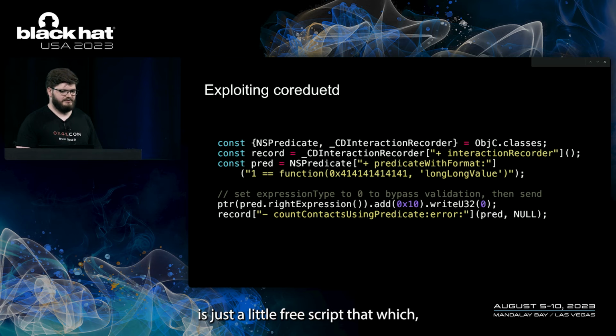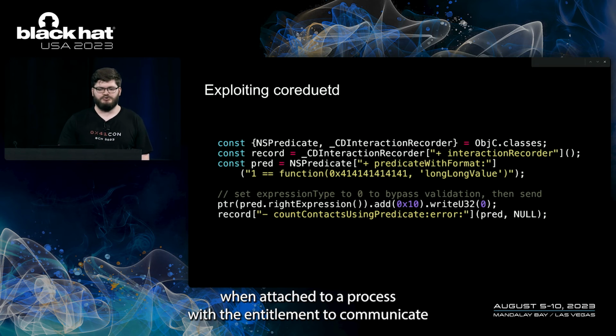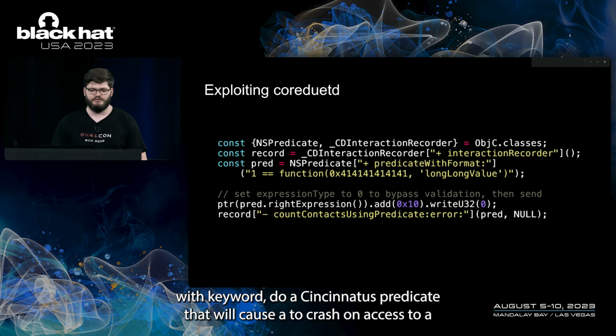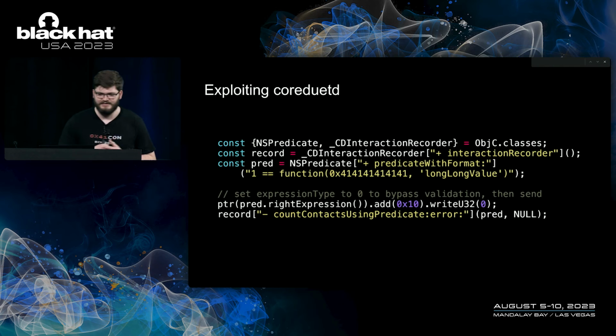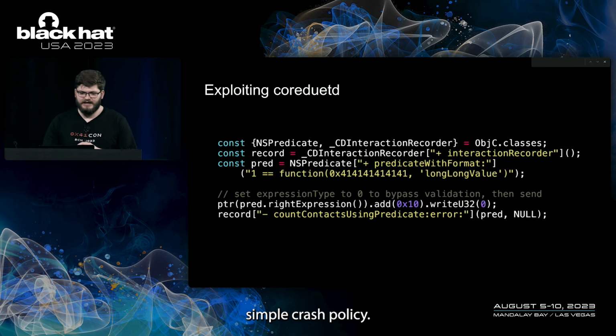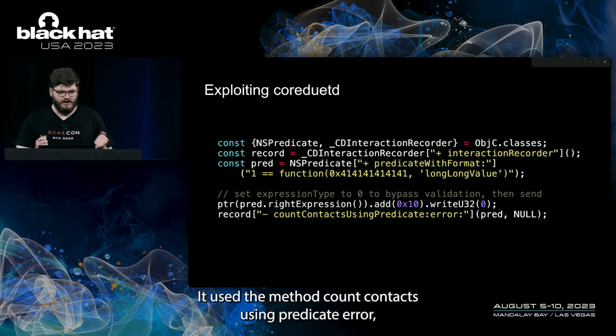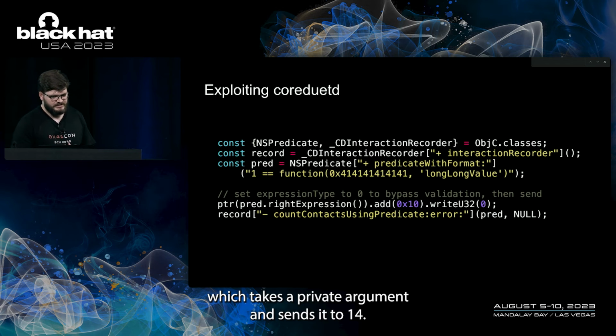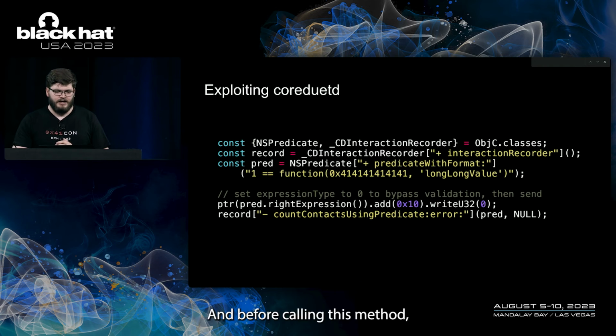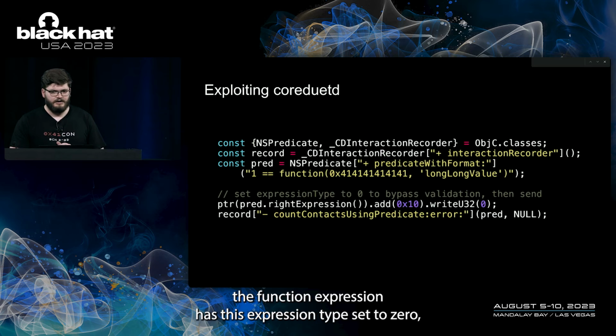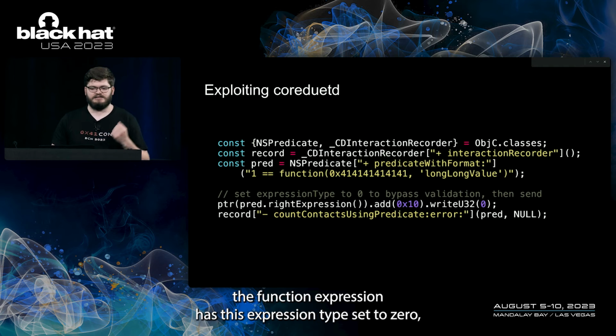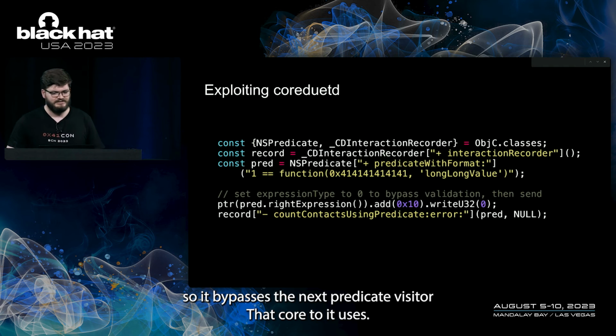This is just a little Frida script which, when attached to a process with the entitlement to communicate with CoreDuet-D, sends an NSPredicate that will cause it to crash on access to AAAA, just a simple crash POC. It uses the method count contacts using predicate error, which takes a predicate argument and sends it to CoreDuet-D. And before calling this method, the function expression has its expression type set to 0, so that it bypasses the NSPredicate visitor that CoreDuet-D uses.